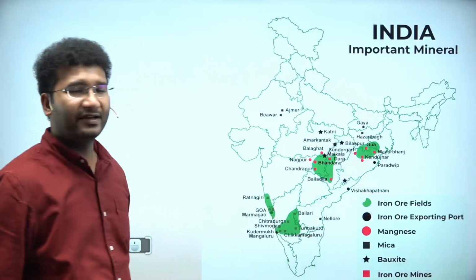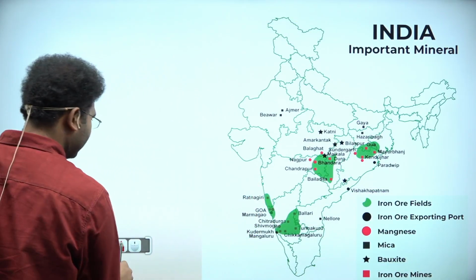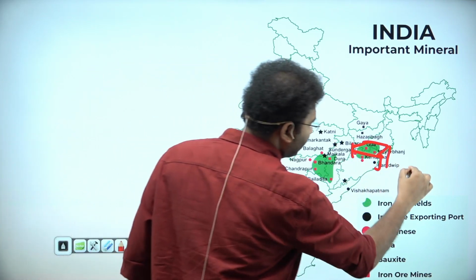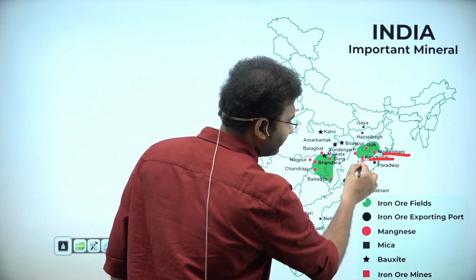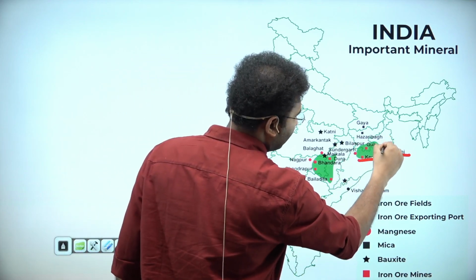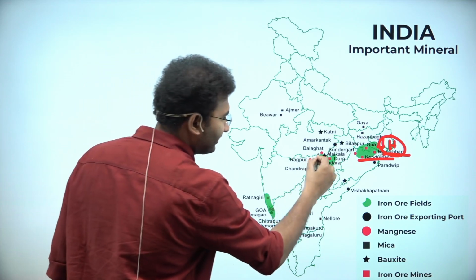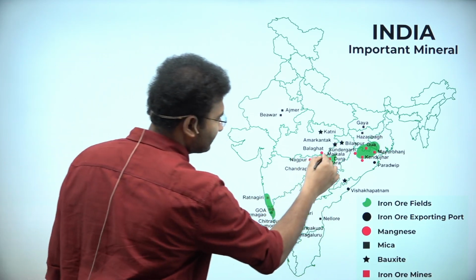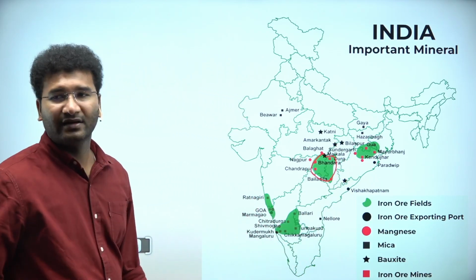See, these are the areas where you will find ferromagnetic minerals. I told you 4 places are there. The first place is the Chota Nagpur Plateau area, which includes the Mayurbhanj area of Odisha. One, Mayurbhanj area of Odisha, Kendujhar area of Odisha, and also Singhbhum of Jharkhand. These are the areas. Next, come to the triangle, or the area between the eastern part of Maharashtra, the western part of Chhattisgarh, and the northeastern part of Telangana. These are the 3 areas.